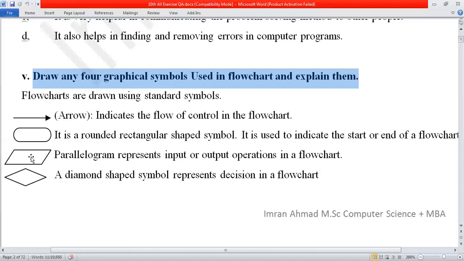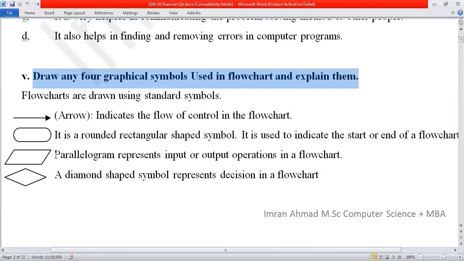Now x and y are the two variables in the question. Whenever you assign a value, let's say x is equal to 2, it means that you input 2 to x. So whenever we perform any kind of input operation or output operation, we will use this symbol, this parallelogram.